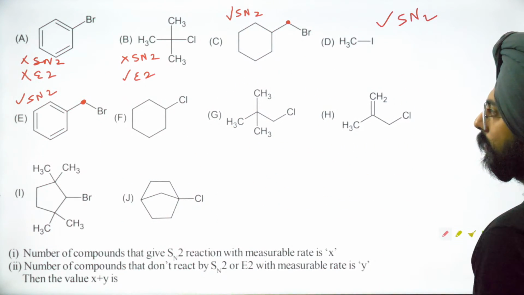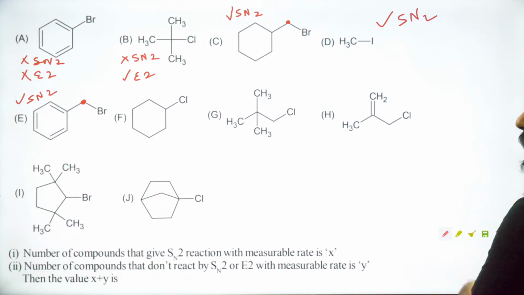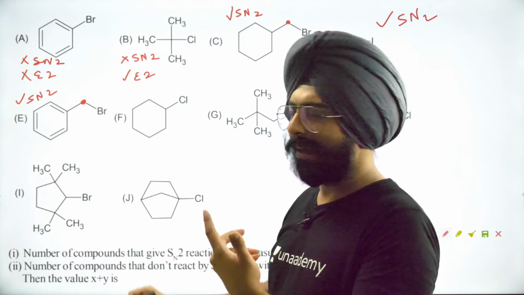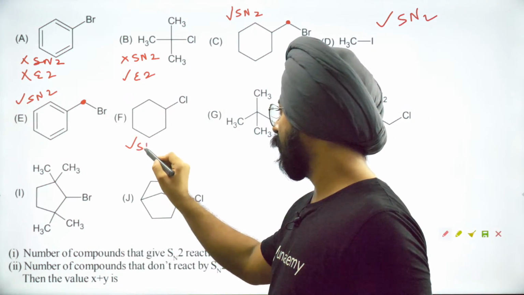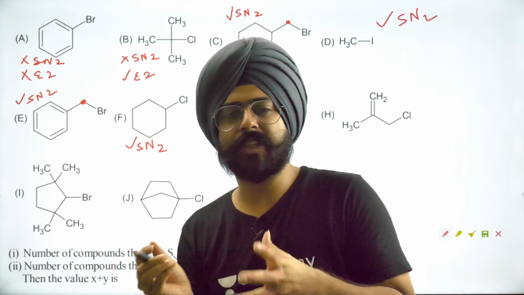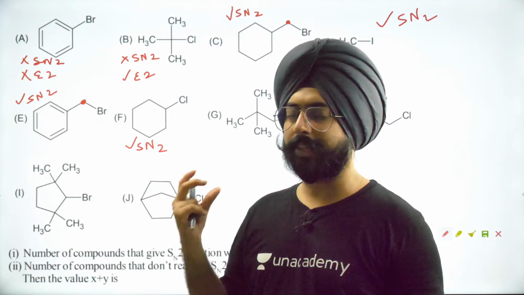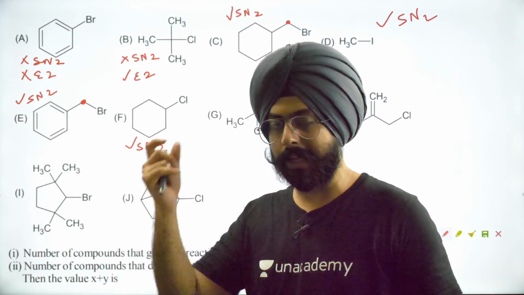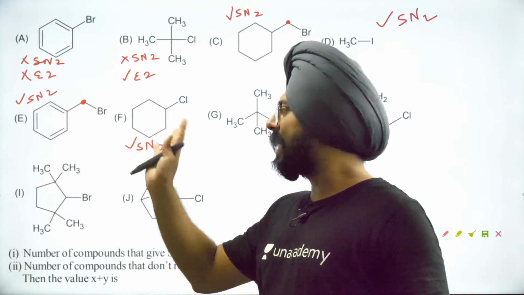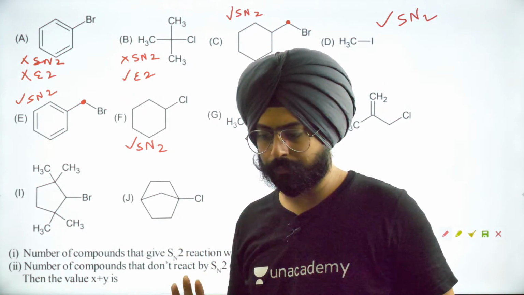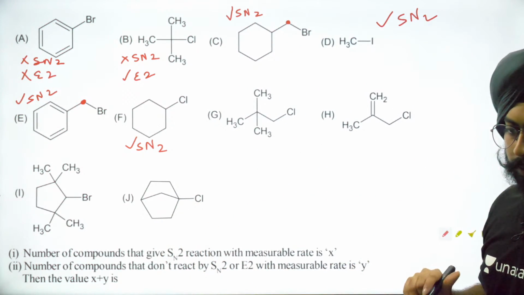This guy, it can give me SN2. SN2 is possible. It won't be very good, but it will give me a measurable rate. It is not the primary candidate for SN2, but if there's a strong nucleophile out there like KOH, then it can give you an SN2 reaction as well.